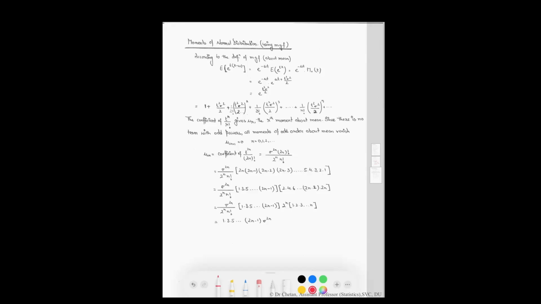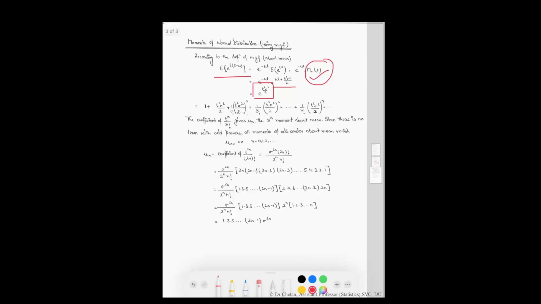There is another way of finding the moments of the normal distribution by using the moment generating function. We already calculated it in the previous topic. According to the definition of the moment generating function about the mean, the expected value of e raised to the power t into x minus mu is equal to this quantity, and we know that the value of M_X(t) is given by this. Therefore, the moment generating function about the mean is equal to this quantity.